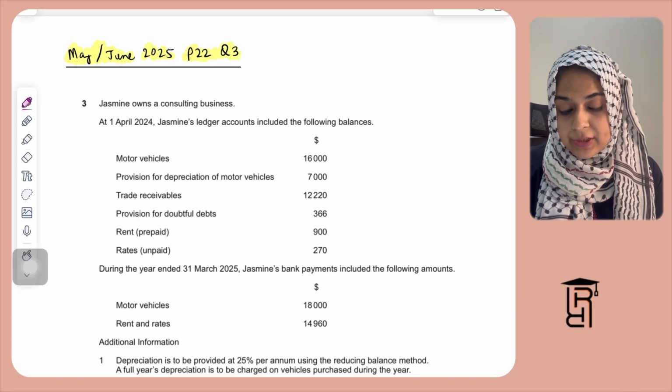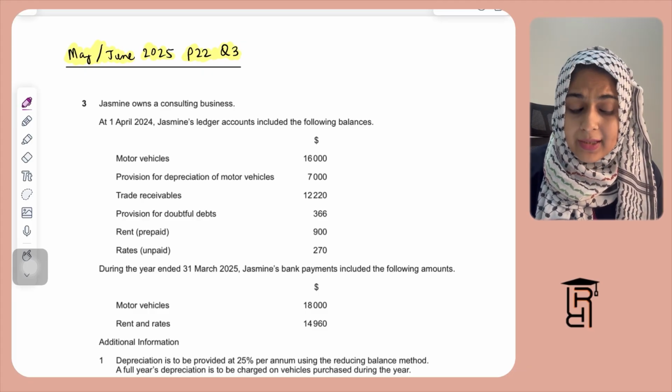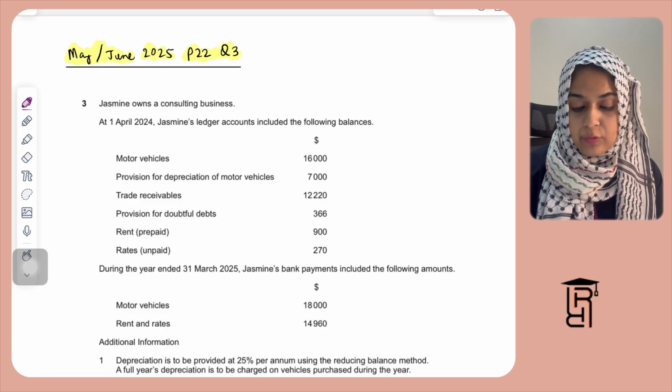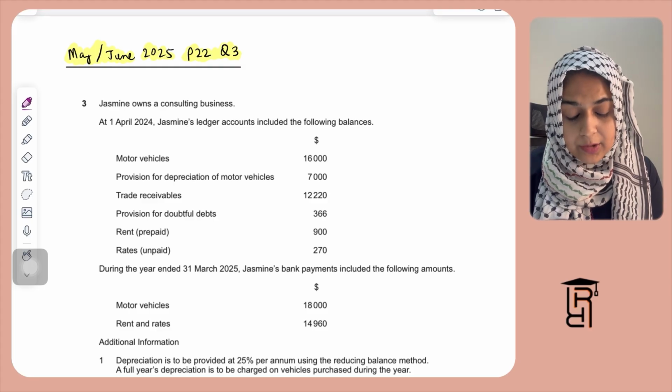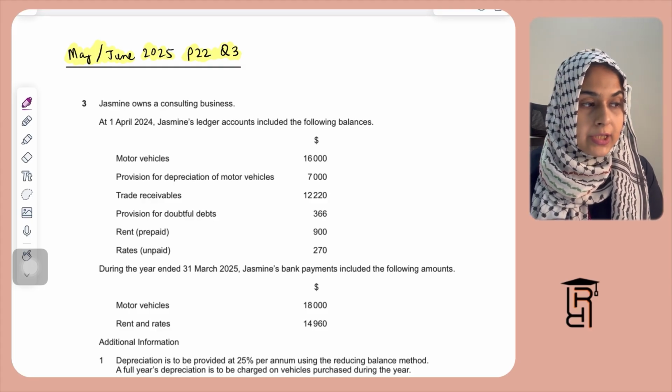This particular question is from May-June 2025, paper 2 variant 2. It's question number 3. It's kind of an incomplete records question. They're asking you to prepare three T accounts in this particular question. One of them is depreciation, provision for depreciation, provision for doubtful debts, and rent and rates account.